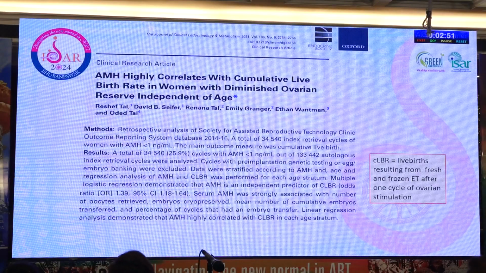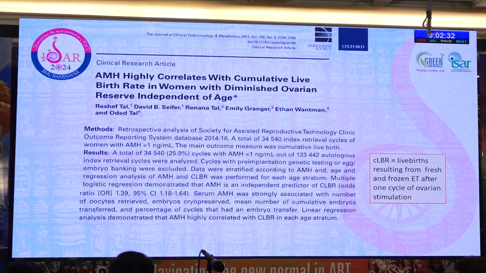So this is another study looking at AMH and cumulative live birth rate in women specifically with diminished ovarian reserve. This is from the SART core registry, so it included a large number of women, and they looked not only at live birth rate but at cumulative live birth rate.